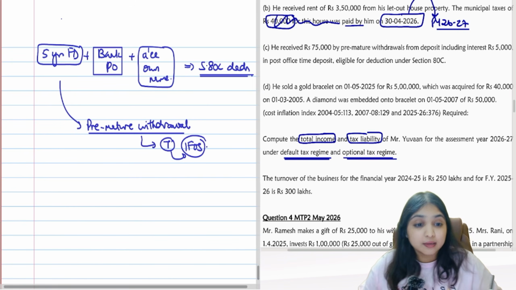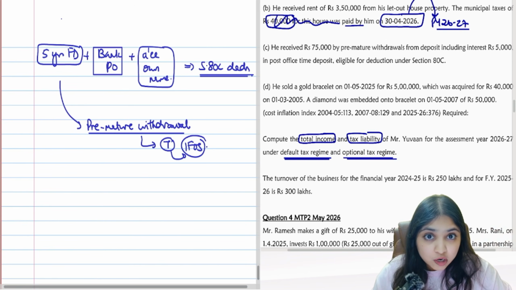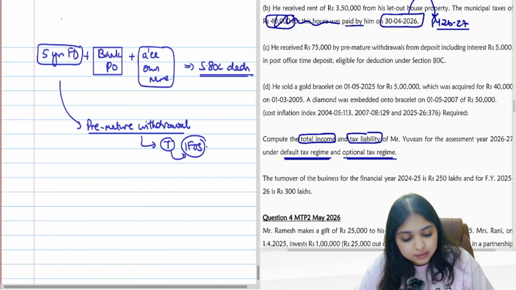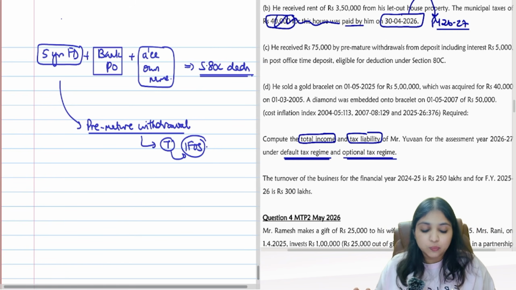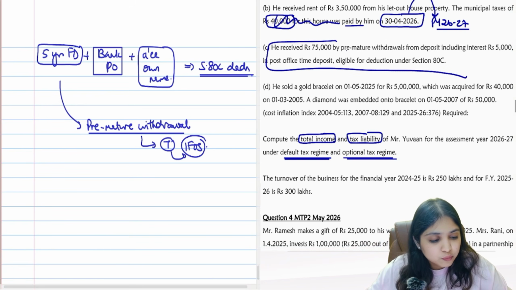So if you make a premature withdrawal, then it will be taxable for you under which head? Under IFOS head. Let's see if you heard me properly or not. Am I saying every FD premature withdrawal is taxable? Am I saying like that? No, I am saying when you made the FD for 5 years, if you enjoyed ATC deduction, and you do a premature withdrawal of that FD, then only it will be taxable for you under IFOS head. Okay, keep this in your mind and come to the adjustment, guys.